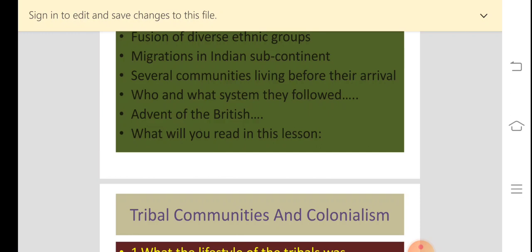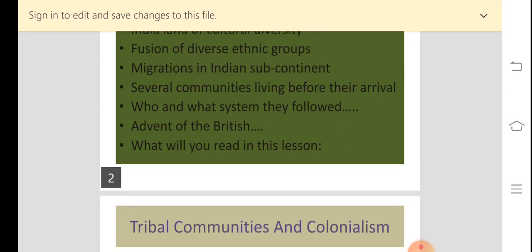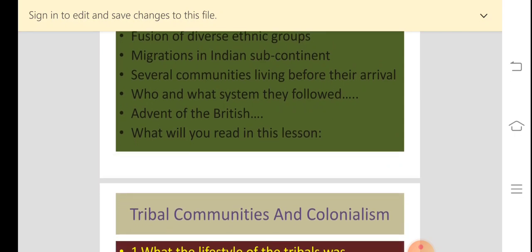That is socio-political. So these communities had their own institutions, their own government, their own customs, their own practices, and their own lifestyle.